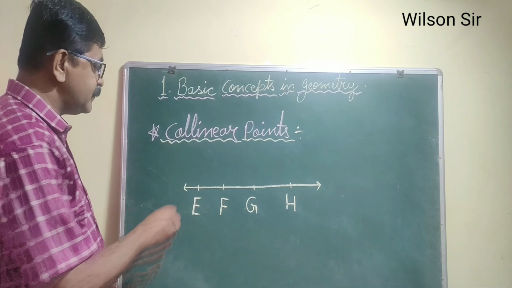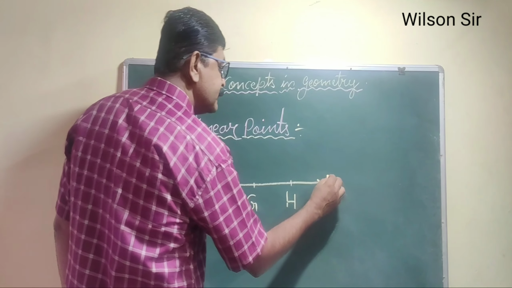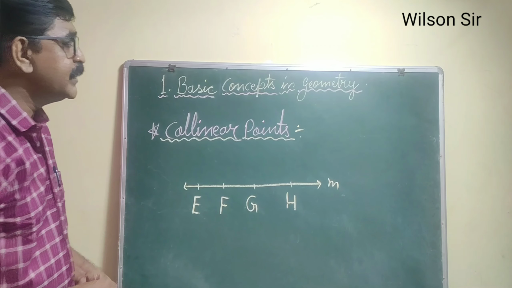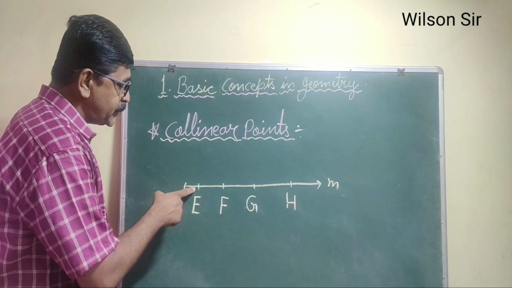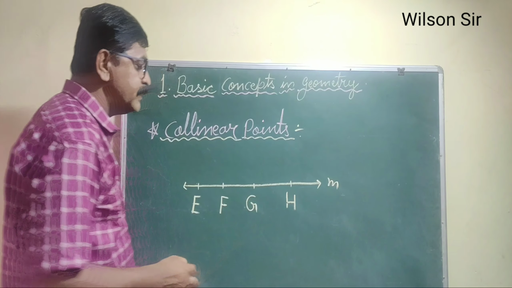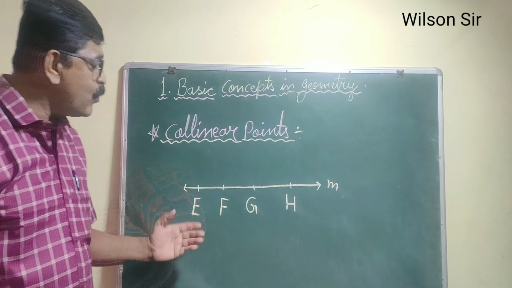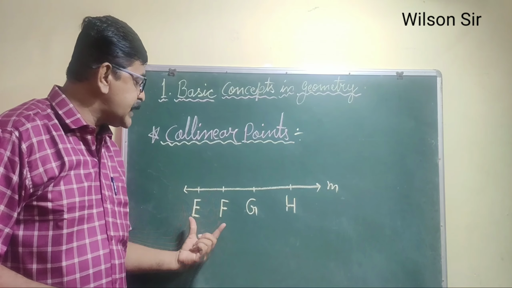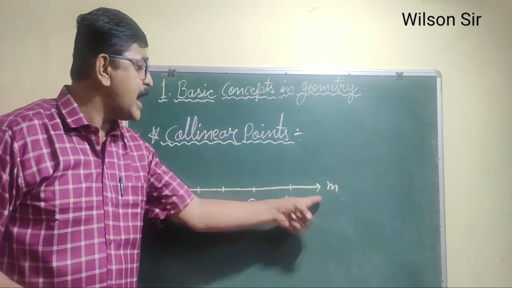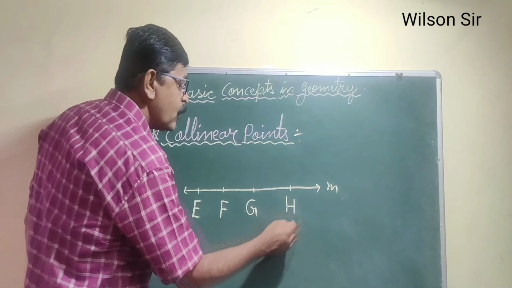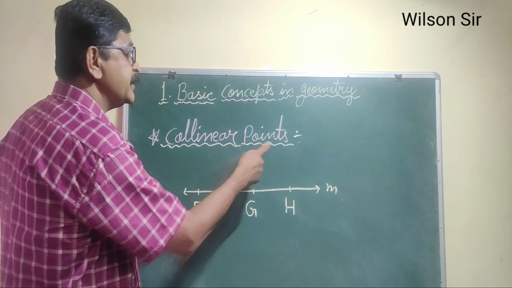For example, this is a line M. On this line M there are 4 points: point E, point F, point G, and point H. The definition is, when three or more points lie on the same line, then those points are called collinear points.